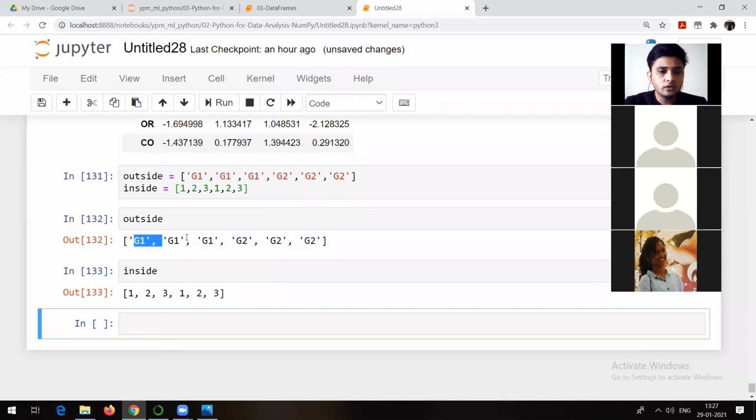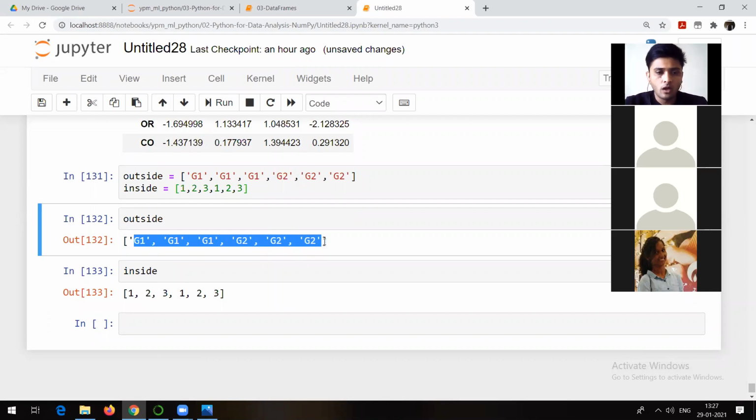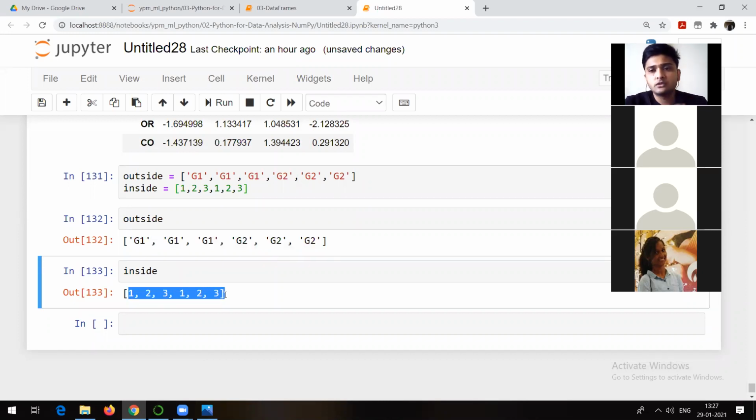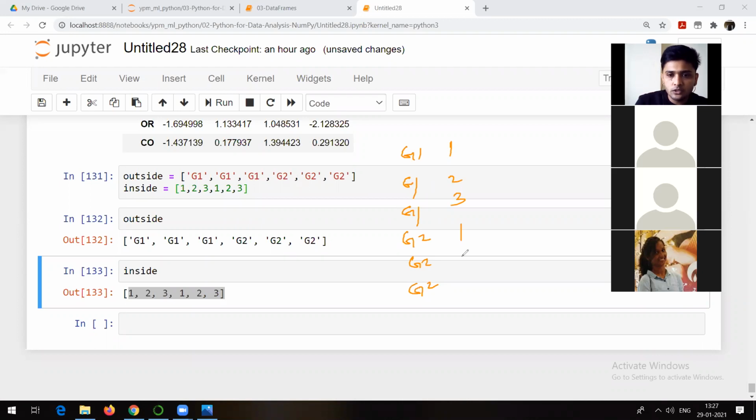So outside: G1, G1, G1, G2, G2, G2. Inside: 1, 2, 3, 1, 2, 3. These are the two lists which we have created. Ultimately, my data is going to be something like this: G1, 1, G1, 2, G1, 3, G2, 1, G2, 2, G2, 3. So there are 6 rows, right? Now you can see that there are some repetitions in this case. G1, G1, G1 is repeated. G2, G2, G2 is repeated.